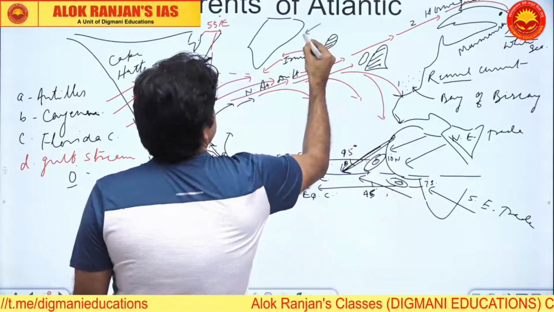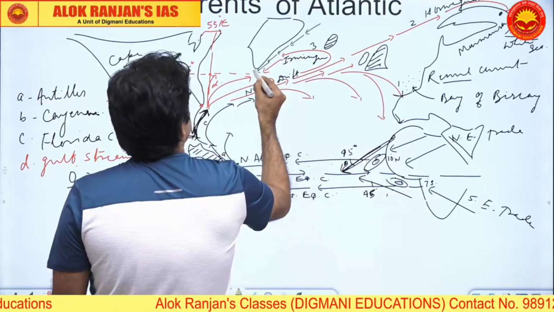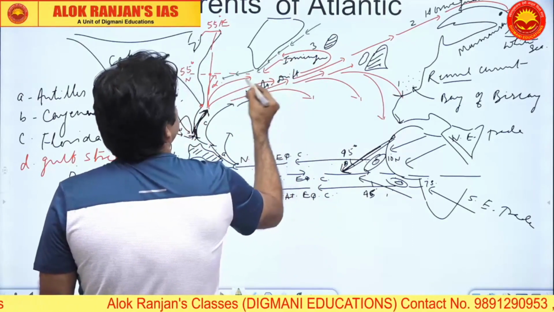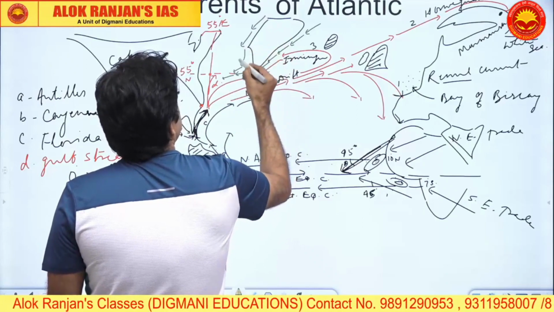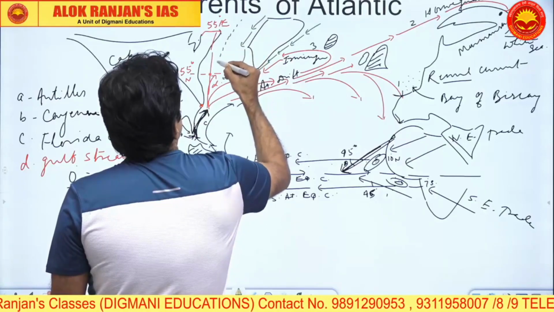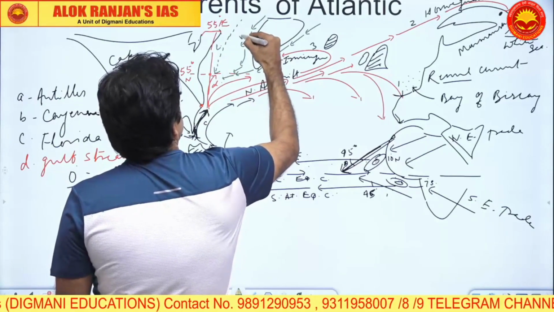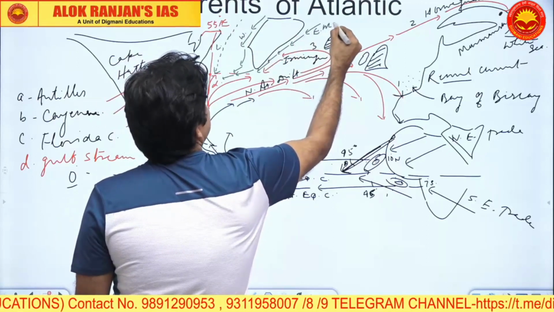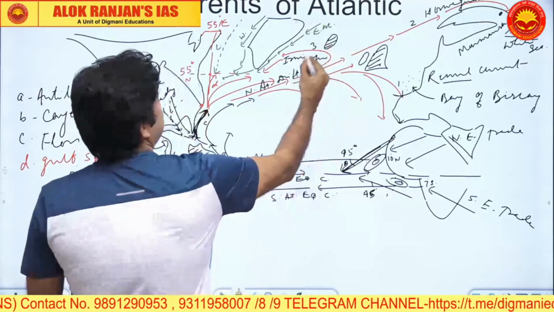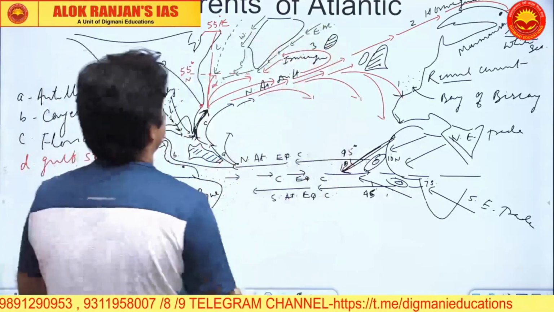Here we have the East Greenland current. I am using green color. This is the East Greenland current, and this is the West Greenland current. And this is the Labrador current. This L is Labrador, this is West Greenland, and this is the East Greenland current. And this is your Irminger current along the coast of Iceland.